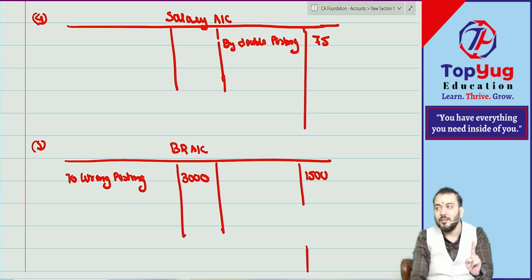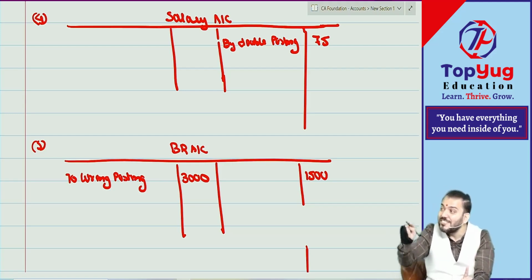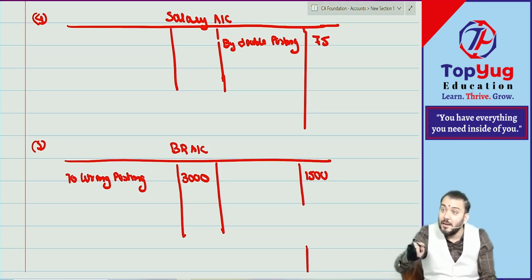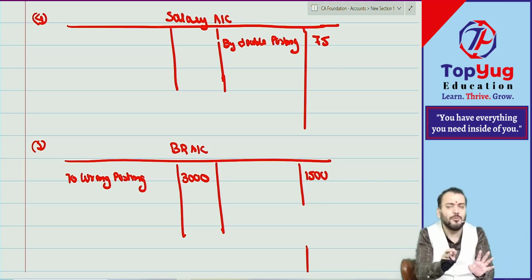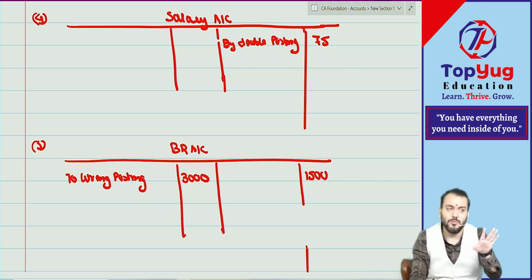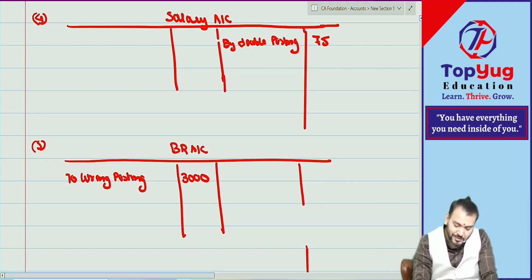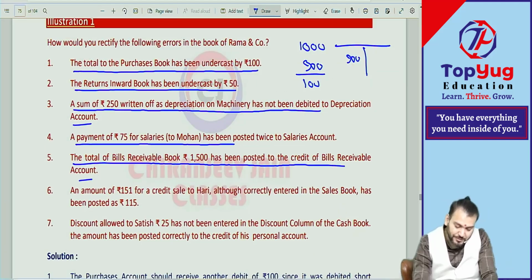One rule is that whenever any amount is written on the wrong side, the effect will always be double. Rectification needs to be done with double amount. This is the rule. Rule you understood? I hope you have understood and you have said correctly. Very good. Then what? Next point.